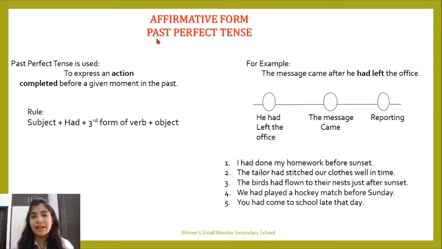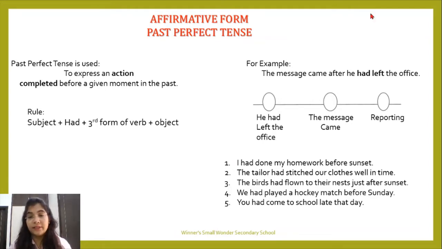Today we are starting with past perfect tense. Now what is past perfect tense? Past perfect tense expresses an action completed before a given moment in the past. Now what does that mean? First of all, for step 1, the action was started in the past. Second thing, it was completed in the past.